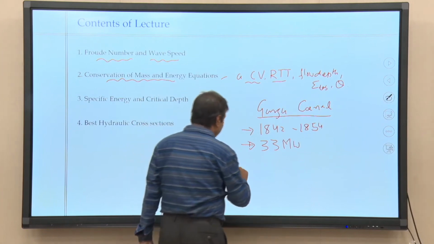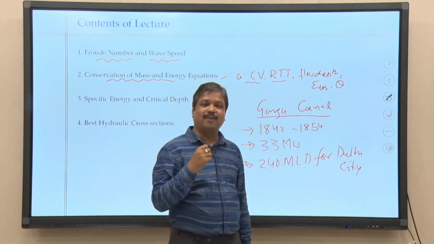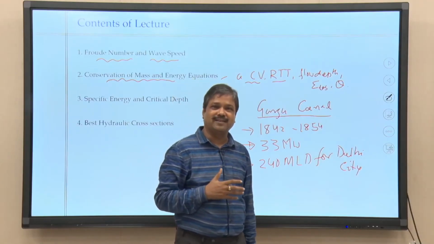Not only that, today our capital, Delhi, is getting about 240 million liters per day, MLD, for Delhi city. So you can understand how we are leaders in open channel flow, and how we are the best in the world at constructing canals.